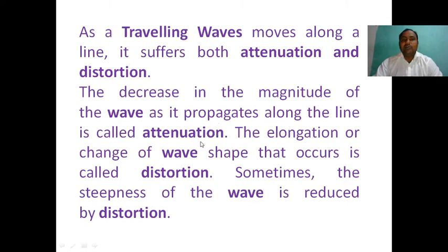The main cause of attenuation is the corona effect. The elongation or change of wave shape that occurs is called distortion. Because of the disturbance, the wave changes. Sometimes the steepness of the wave is reduced by distortion.